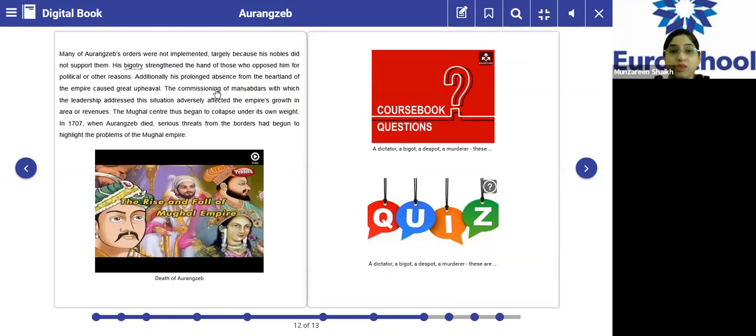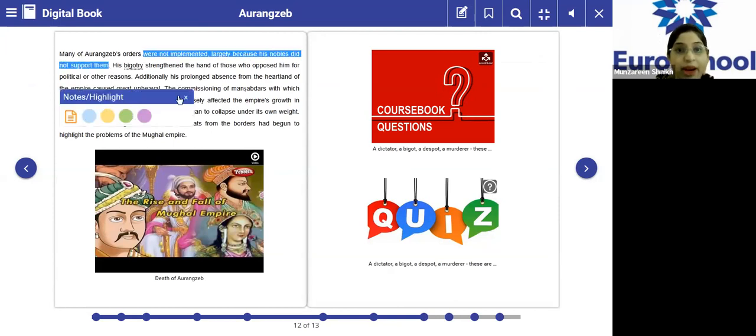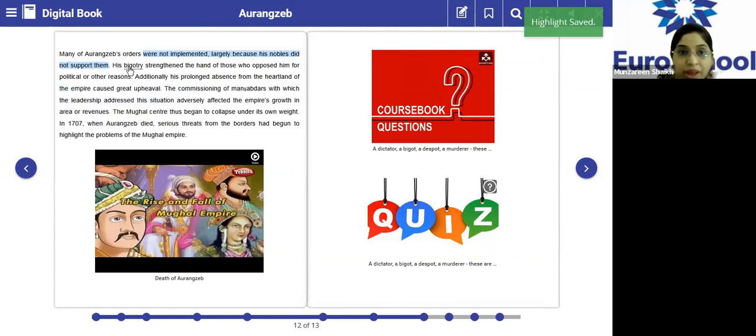Next, many of Aurangzeb's orders were not implemented, largely because his nobles did not support them. Please underline, this is very important. This is the point where his rule started declining, because on one hand he started treating people unequally. As we had seen, various injustices were done in his territories. If anyone was guiding them or raising their voice, he would suppress them. That's the reason his nobles also did not support him, because they did not like his actions.